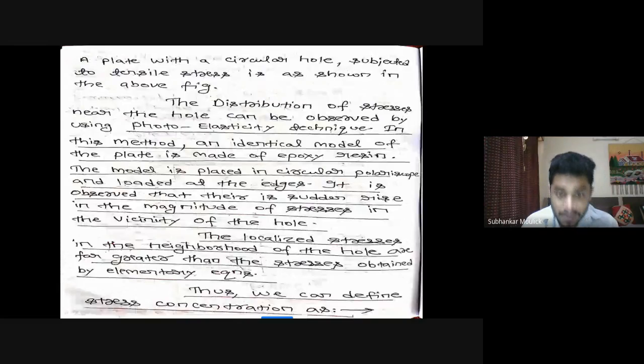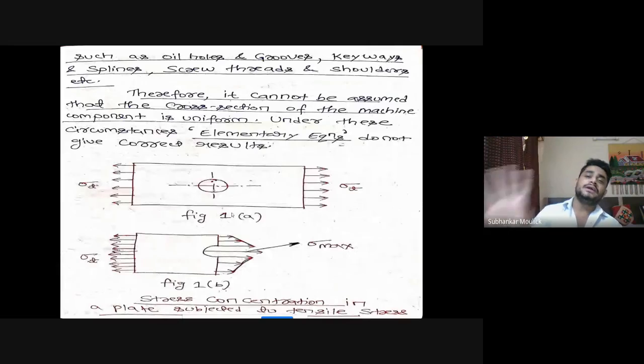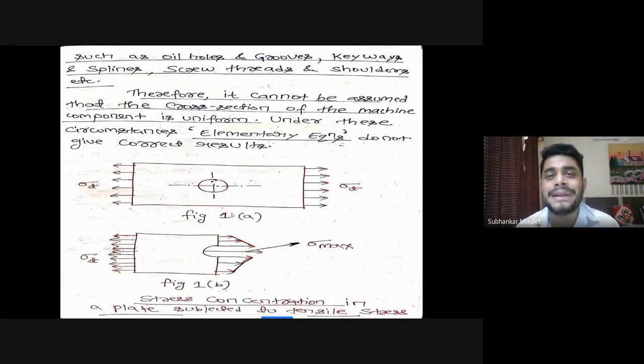From these experiments they came to know that if there is any discontinuity in the material, then you cannot find out the value of stress of that particular component by your normal nominal stress equations, which you use from the strength of material concept. You have to use the real conditions.